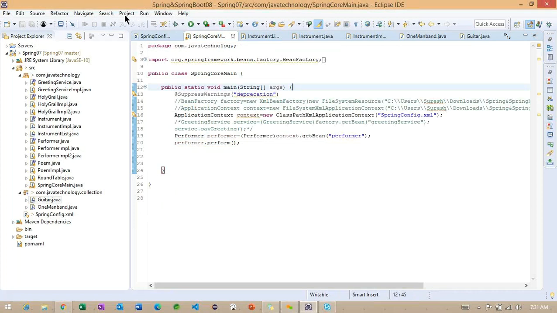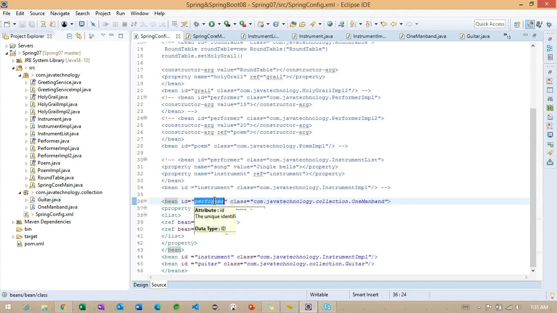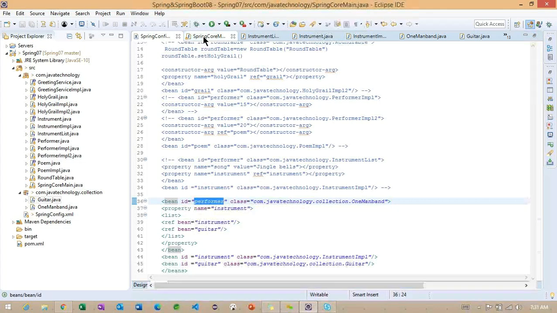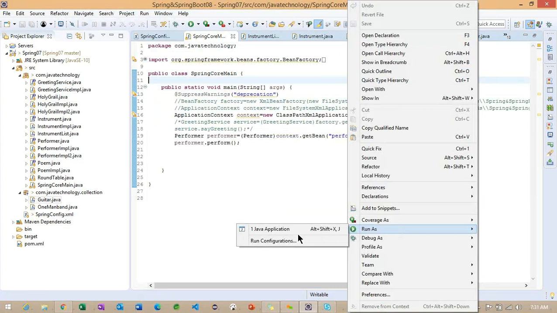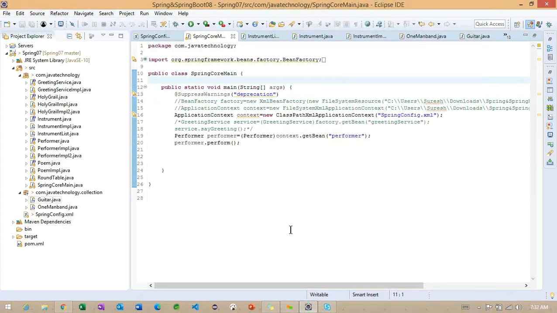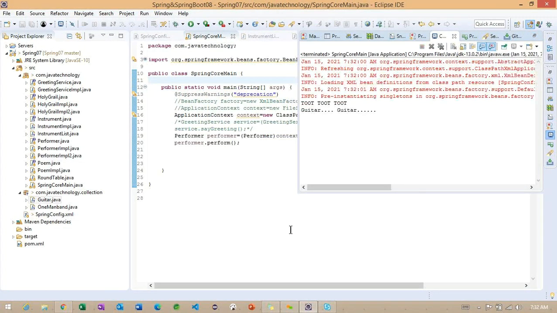Go back to the main class. Okay, we have used the same ID here. I think we can call it. So observe here how these two methods are called here. How are these two methods called here?